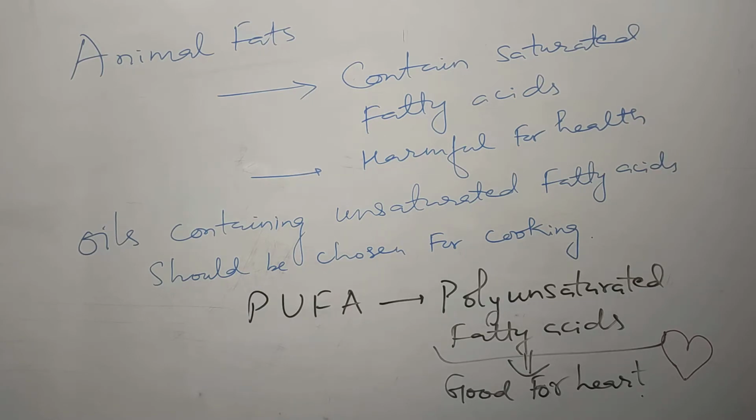Because if our heart is good, then our blood circulation in the entire body is good and it will pump oxygen to all the cells. So it is healthy for ourselves. We must consume oils which are rich in polyunsaturated fatty acids, through which our blood circulation will be very uniform. There will be no accumulation of fat in our arteries causing arteriosclerosis.